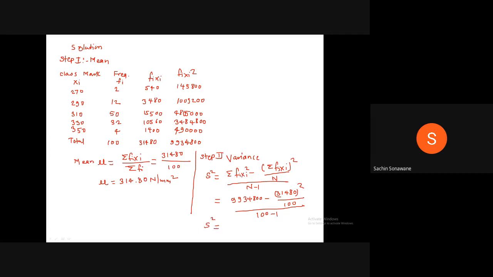Therefore, variance S square is equal to 251.47 Newton per mm square bracket square. Therefore, write down this.